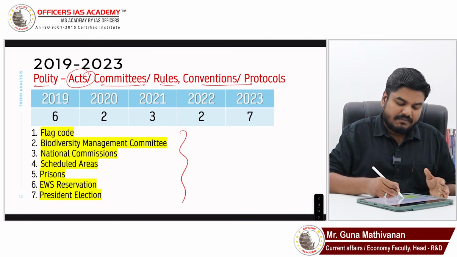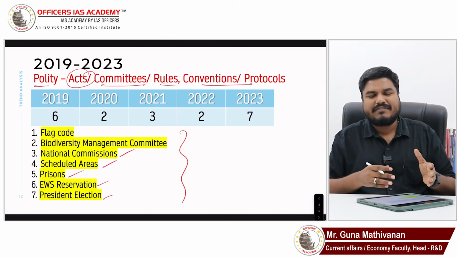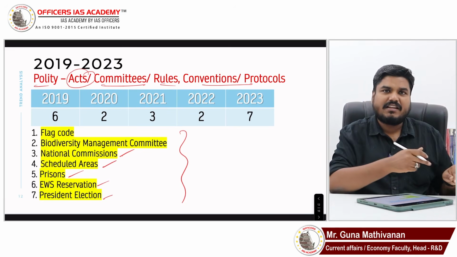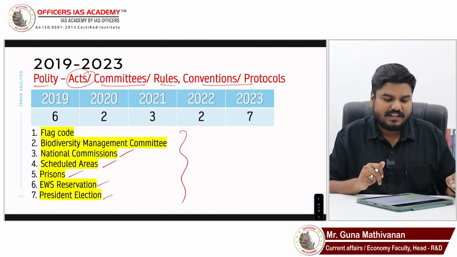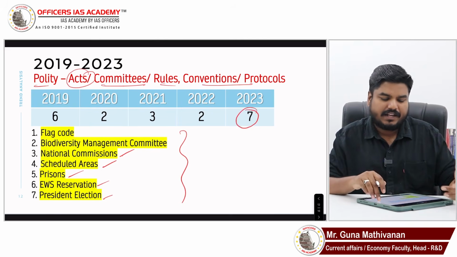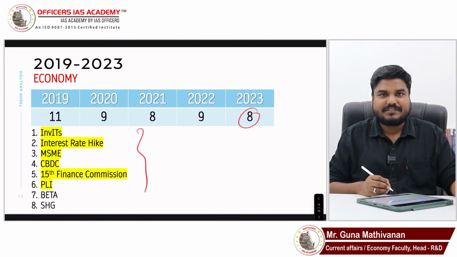Okay. So these National Commission, Scheduled Area, prisons, EWS reservation, president elections, all these were directly or indirectly in the news only. You should link it with the static and you should be strong enough to find out these areas. Right. So seven questions were coming from this polity aspect. Economy, eight questions were asked.